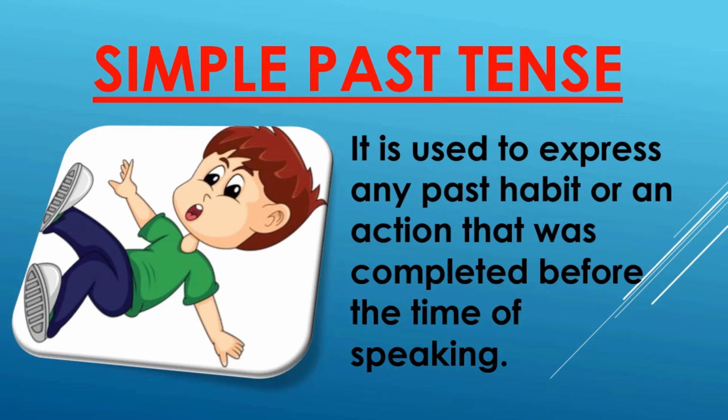Now let us have a look at this picture. In this picture, we find a boy has fallen down. Now when the speaker is speaking about it, the boy was already lying flat on the ground. It means the boy has fallen down earlier than the speaker is describing him. The action took place in the past. So such an action that took place in the past may be called the simple past tense. Now let us have a look at some examples of simple past tense.